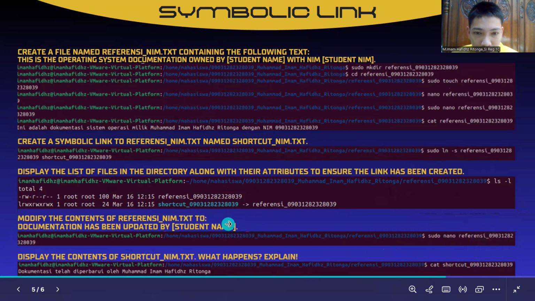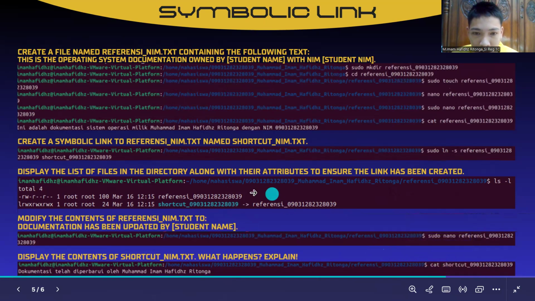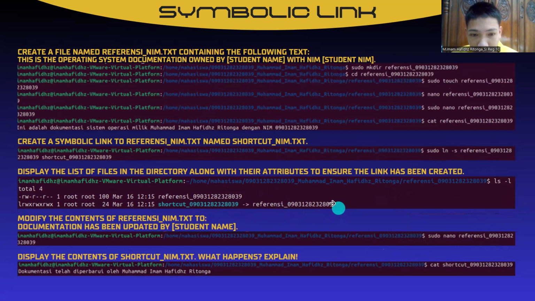So it means if we display the shortcut, it displays the reference_name content too.